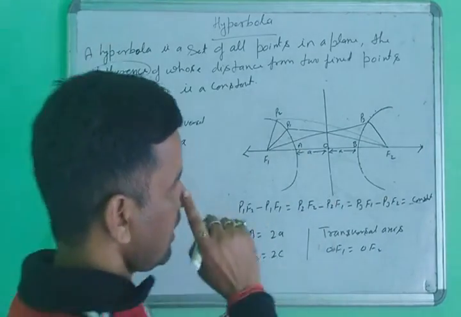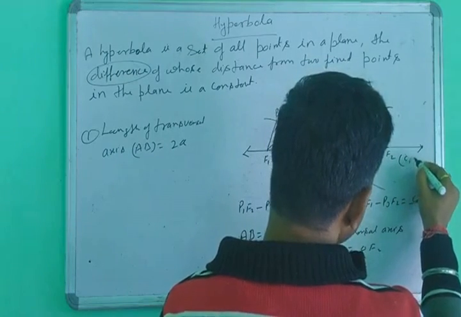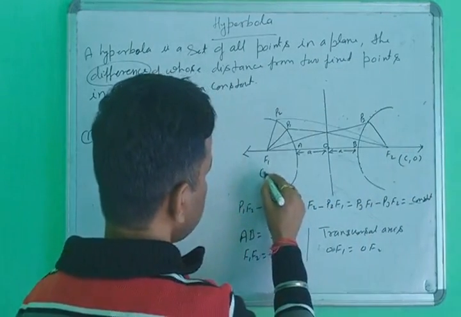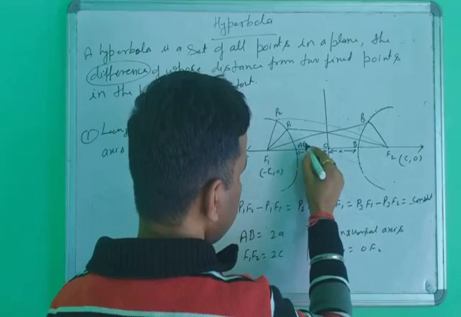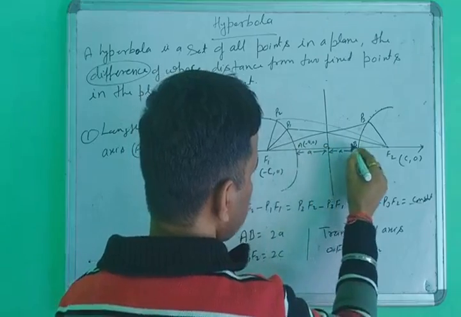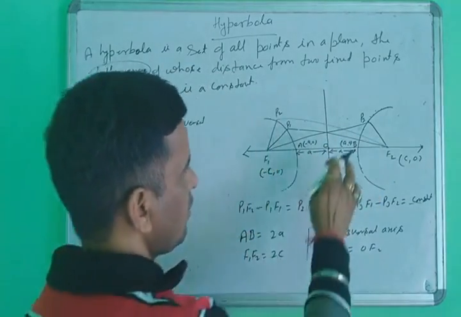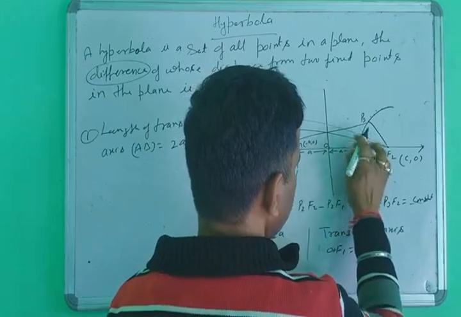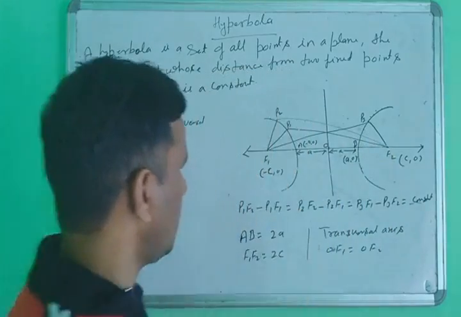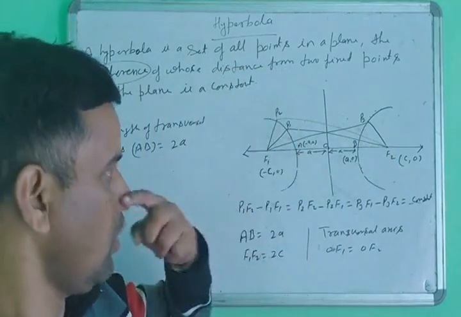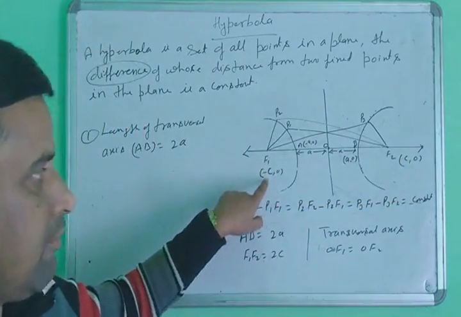So what is the coordinate of this F2 here? We will say (c, 0), and here (minus c, 0). What is the coordinate of this vertex A here? Minus a, 0. And the coordinate of B here is plus a, 0. The coordinate of F2 is (c, 0), and the coordinate of F1 is (minus c, 0).